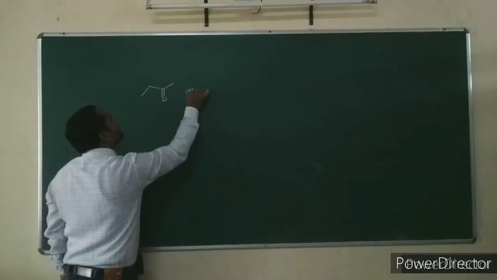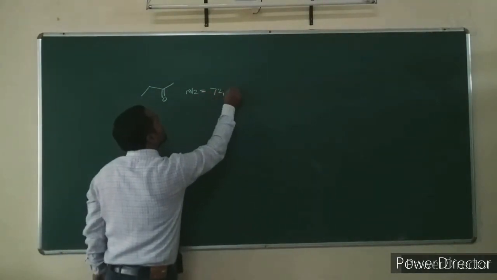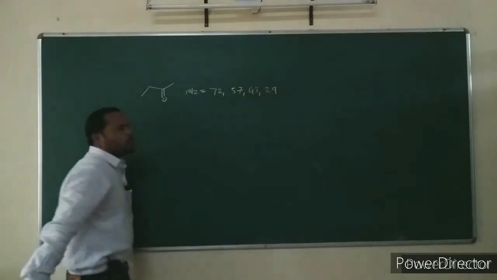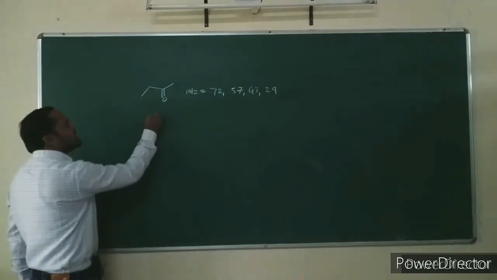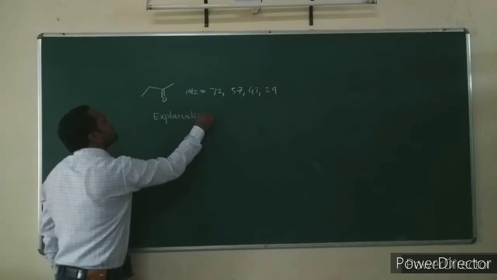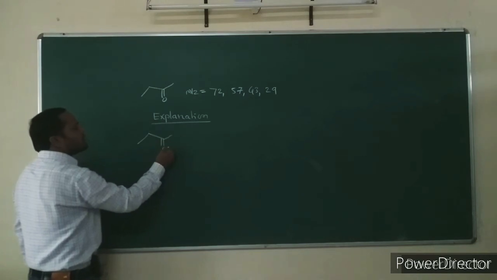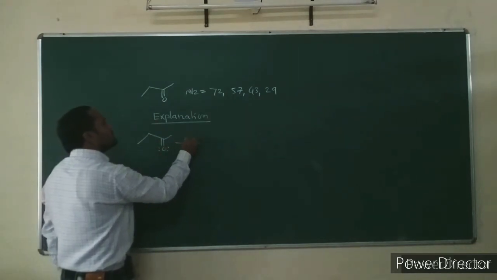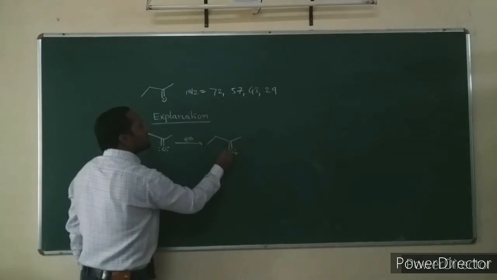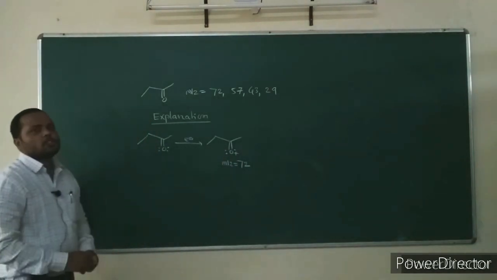This ketone gives fragment ions at mass to charge ratio 72, 57, 43 and 29. It shows the fragmentation mechanism. First is formation of the molecular ion. It undergoes electron ionization to produce the molecular ion at mass to charge ratio 72.